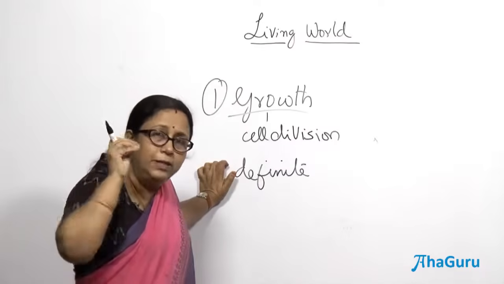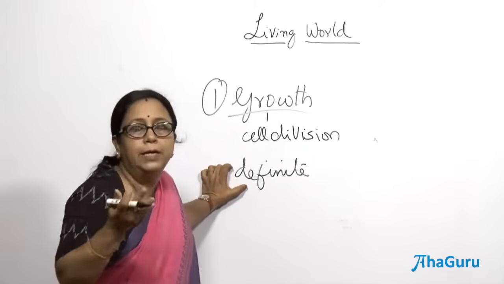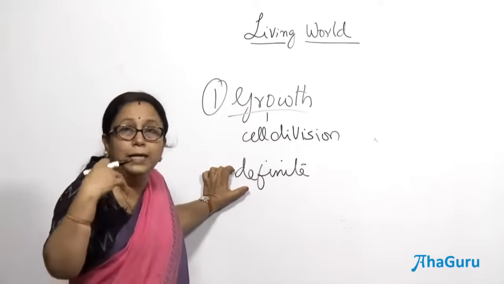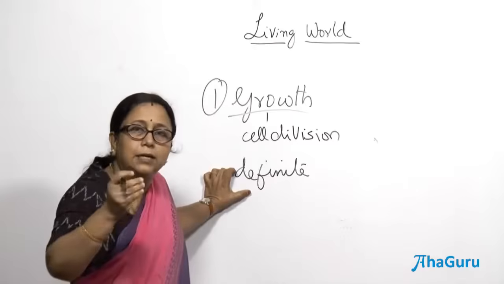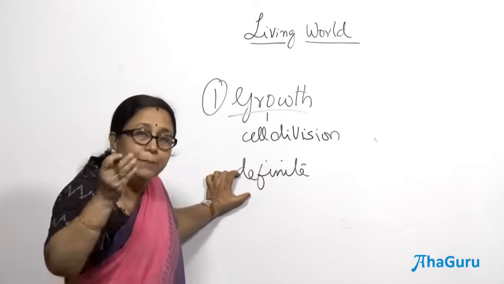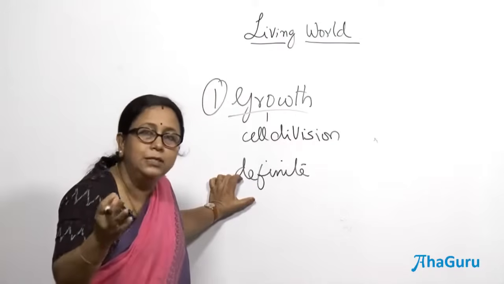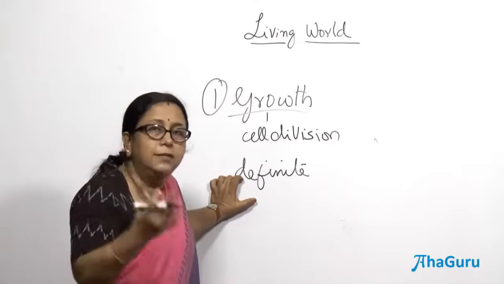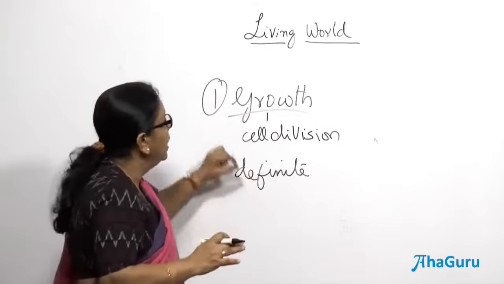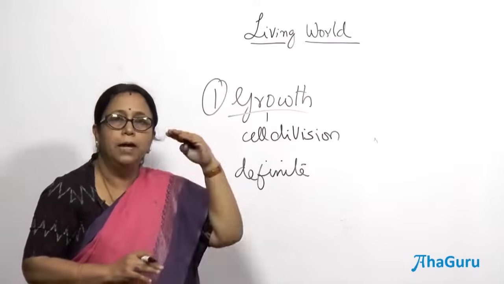But then does the cell division stop? No, because the cell division keeps happening in those organs. For example, you take the intestine, every day the cells need to be replaced with new cells. So, that time cell division is a must. So, to replace the lost cells, the cell division keeps happening in different organs, but otherwise it will not result in the growth of the organism as such. So, that is how animals grow. So, there is a difference in the way plants grow and animals grow.